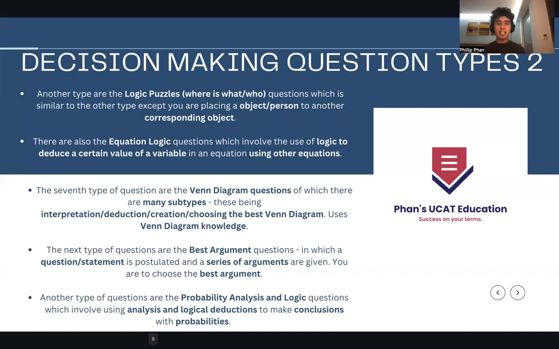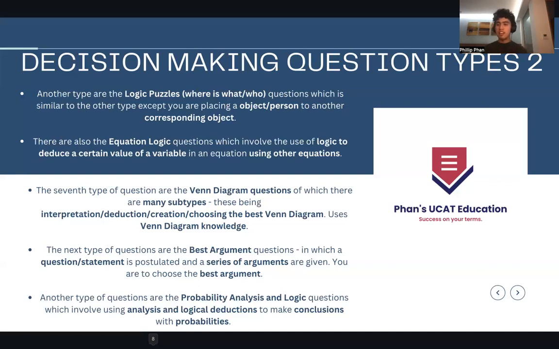But you have the probability analysis and logic questions, okay? So pretty much you have probability. So it's like, what is the chance of this happening? What is the chance of it raining tomorrow, or there being a bug in the Lotteria chicken or something like that? And then the idea is that you're using analysis and logical deductions to make conclusions about these probabilities.